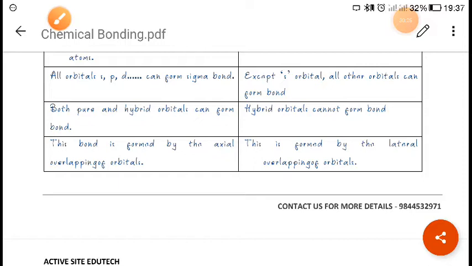Now next, free rotation and no geometrical isomerism occur in a sigma bond, whereas in a pi bond there is no free rotation and geometrical isomerism is possible. Okay. Again, a sigma bond can be present alone, whereas a pi bond is always formed in addition to a sigma bond. Next, s and p orbitals participate in the formation of a sigma bond, but only p orbitals participate in the formation of a pi bond.